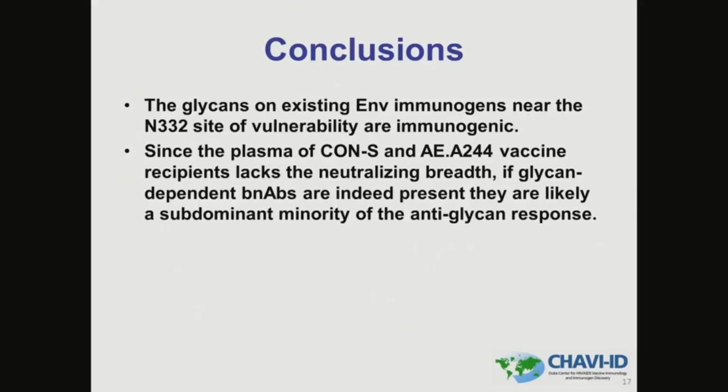So in conclusion, similar to natural infection, the glycans on existing immunogens near the N332 site of vulnerability are immunogenic. But since the plasma of ConS and AE8244 vaccinated recipients lacks neutralization breadth, if glycan-dependent BNAbs are indeed present, they are still a small subdominant minority of the glycan and the anti-glycan response.